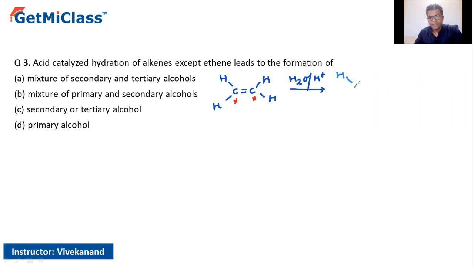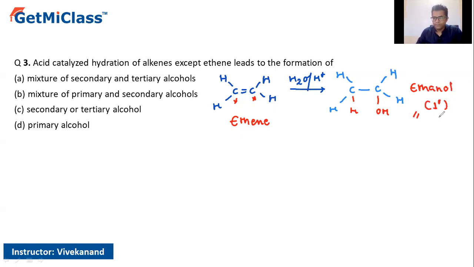The double bond gets converted into a single bond. One hydrogen attacks here and the OH attacks over here. So if it was ethene, it would give rise to ethanol, which is a primary alcohol.